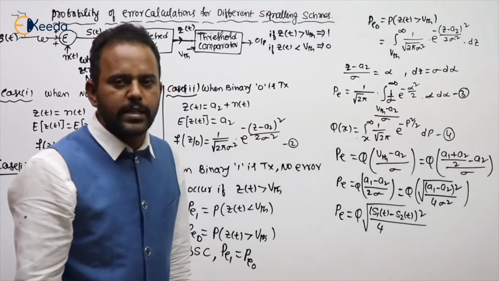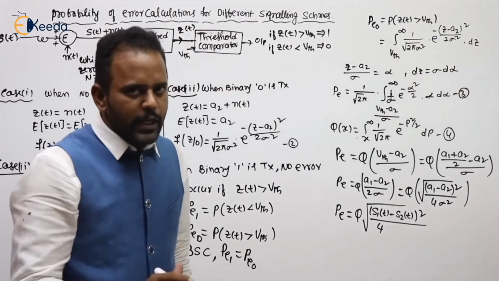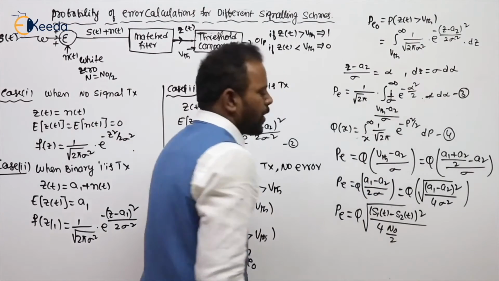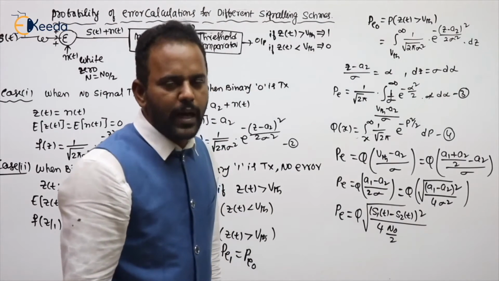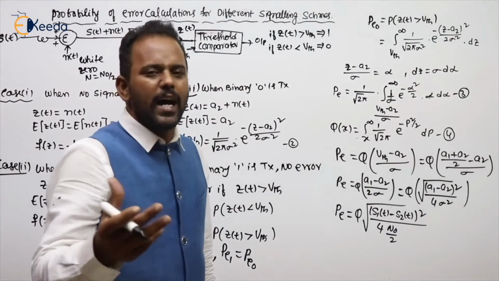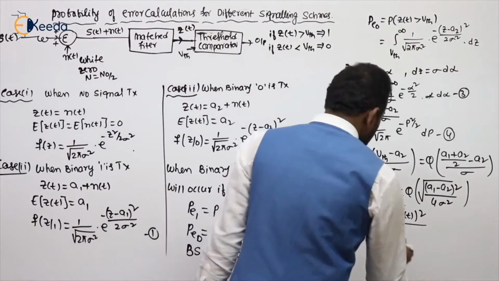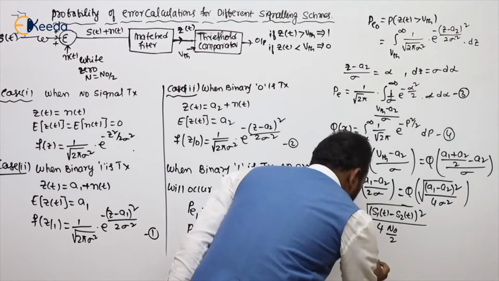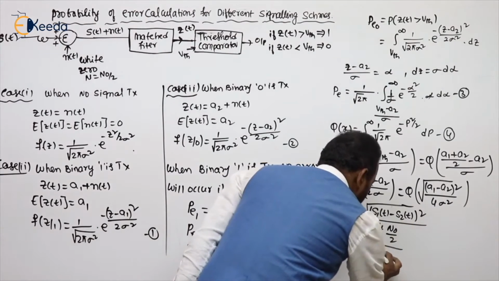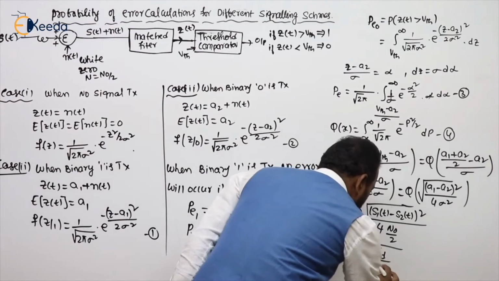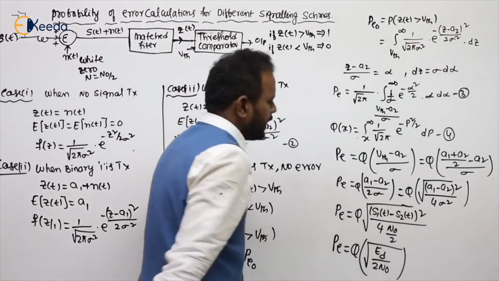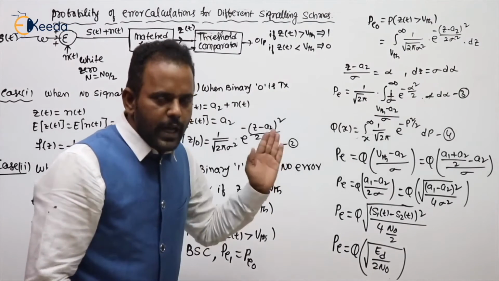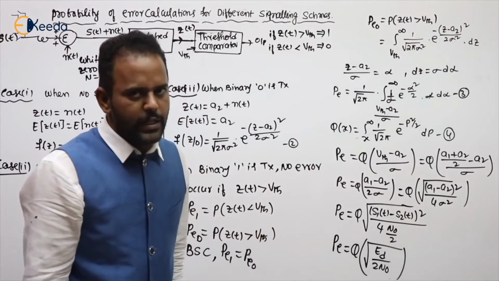Sigma square itself is the noise power, since the mean is 0, and it is maximized to N0 by 2, provided the impulse response is S of T minus t. So finally, the probability of error is the Q function of root of ED by 2 N0, where ED is called the difference signal energy, that is, the energy of S of t equal to S1 of t minus S2 of t.